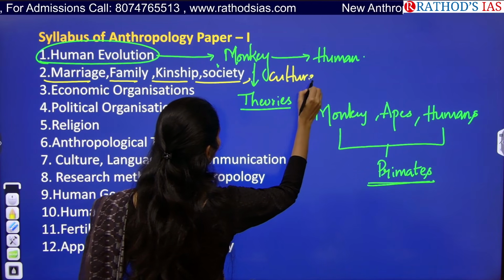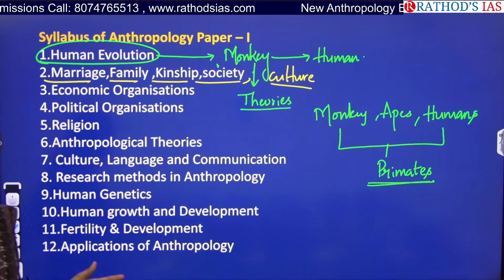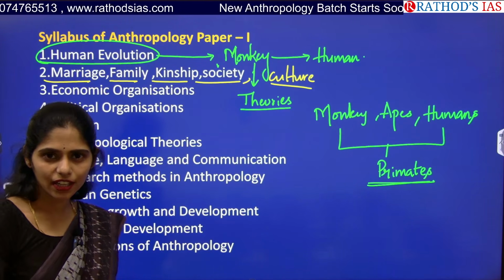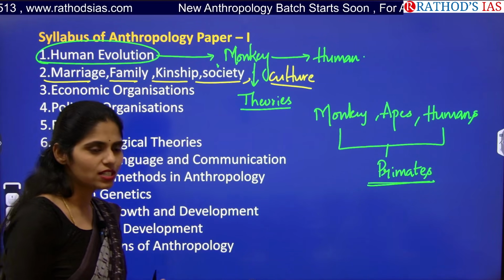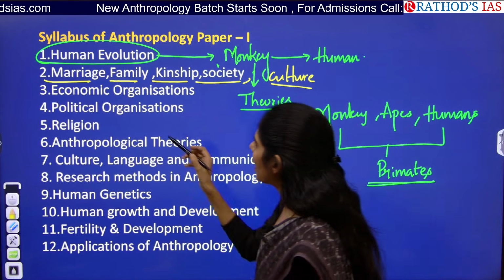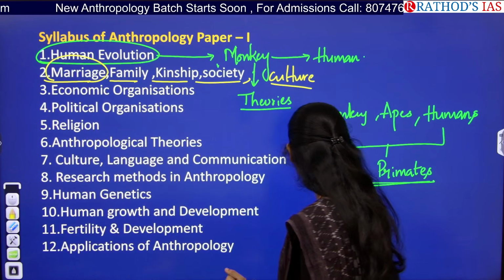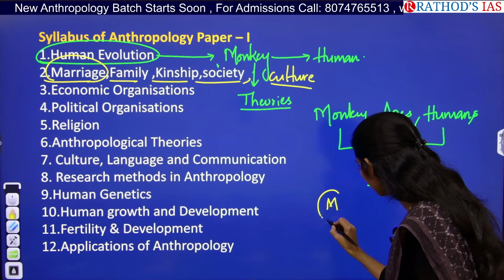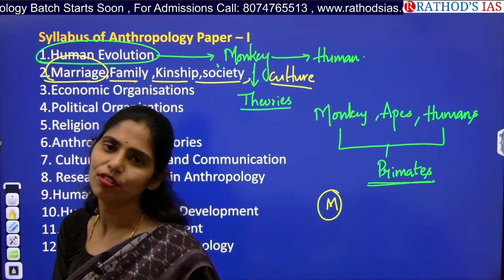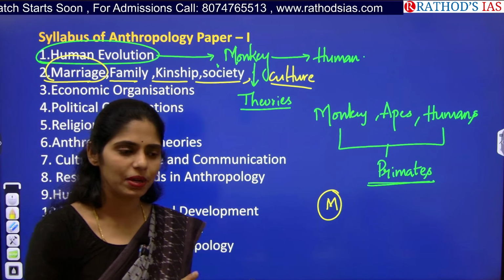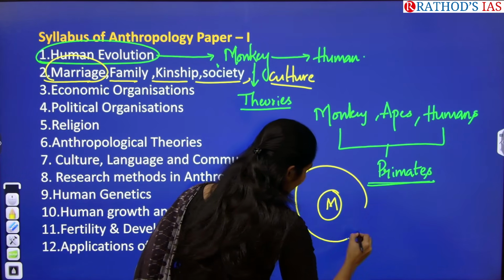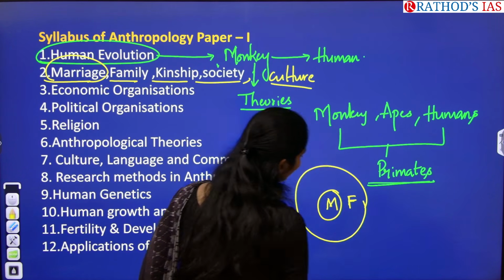In the first chapter, you will be studying how humans have evolved from the apes and the different types of fossils that were found. So those things you will be reading, right? After humans came into existence, they started marriage between men and women. Once marriage came into existence, your family gets extended, right? Before marriage, you are only part of your family, but after marriage you are also part of another family. So after marriage, you get into an institution called family.